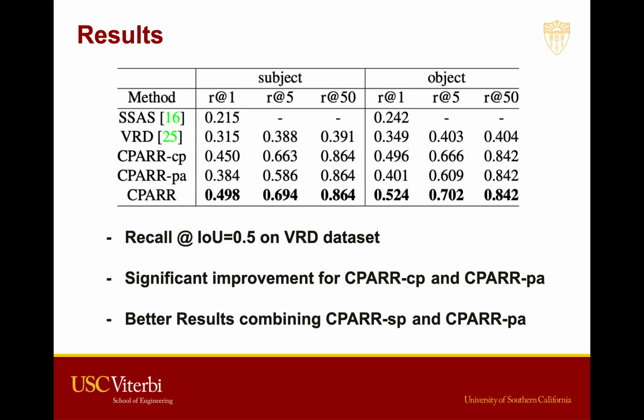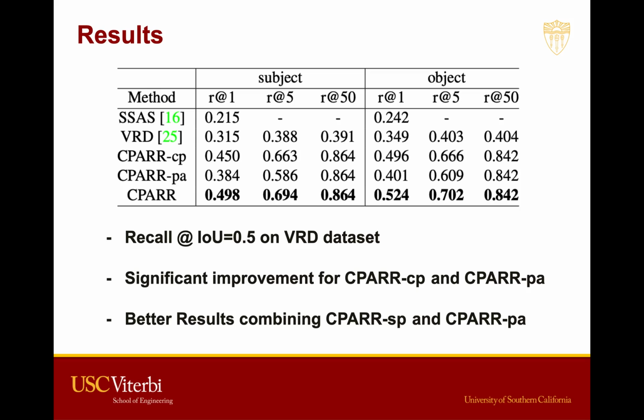We also evaluated the score for our 2 different module variations, KAPAR CP and KAPAR PA. KAPAR CP is the result for the category proposal generation, which can be known as a score for subject and object. And KAPAR PA is the result for the predicate analysis, which is a score for the predicate. We found out that even without any predicate analysis, the simple result from KAPAR CP still outperforms the SSAS. This shows that even without any predicate analysis, the proposal generation result is much better compared with heat map. Also, results for simple predicate analysis are higher compared with heat map analysis.